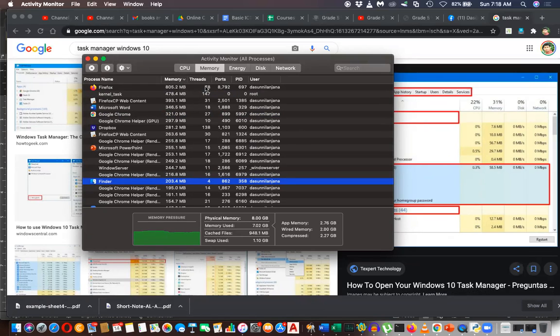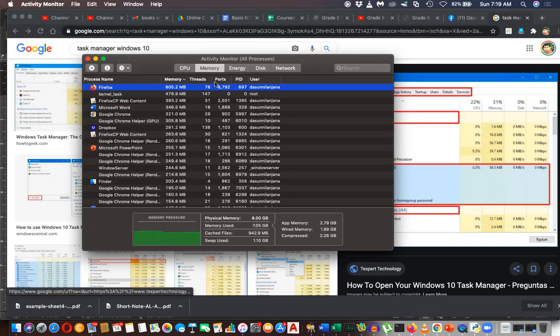You should know about threads. A thread means part of a process. A port means the gate from which this application is open to the outside world. You can see those as well.